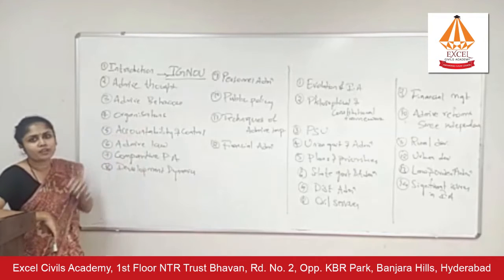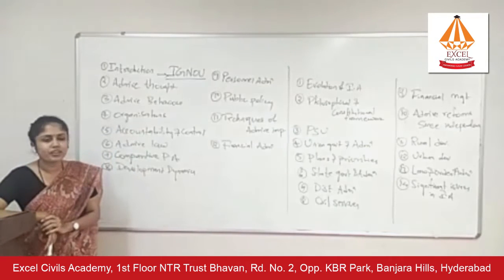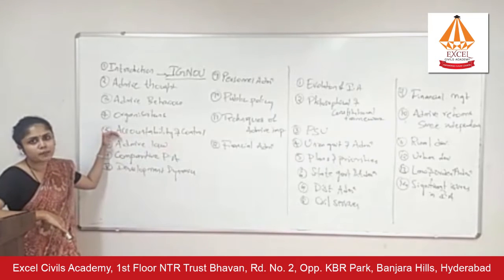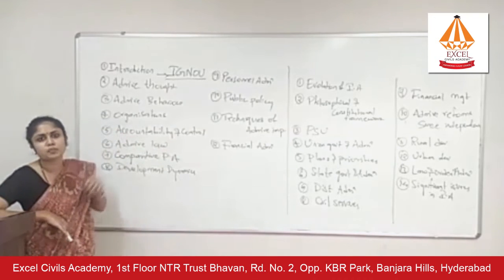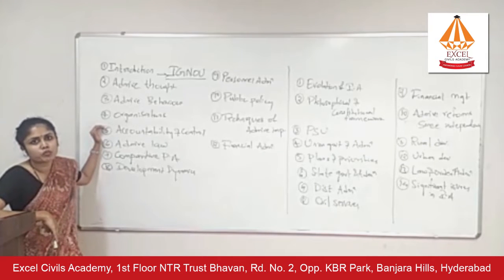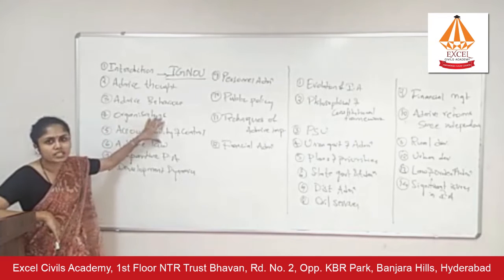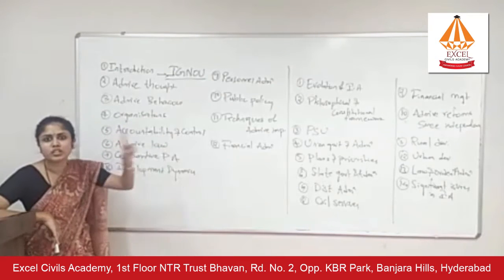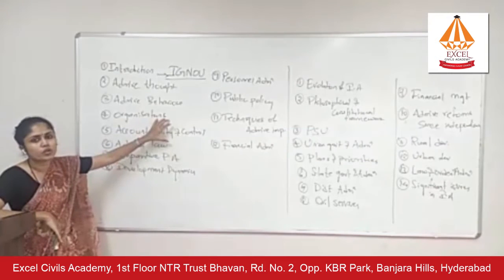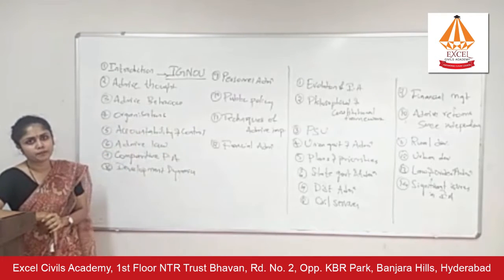In the fifth chapter, you have accountability and control. Very, very important. There is an overlap with paper 2 also, and you will require this chapter even in your ethics, that is GS paper 4, right? So this chapter, many students tend to leave, but I would suggest you go through this chapter comprehensively so that it will help you in GS paper 2, that is governance related issues, and also in GS paper 4, that is the ethics paper. Okay.